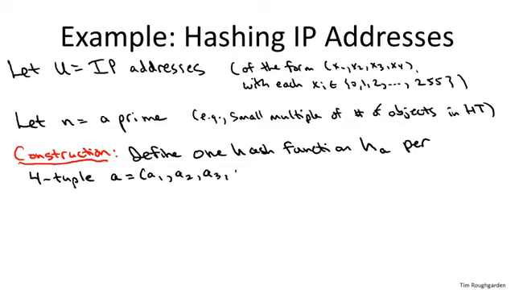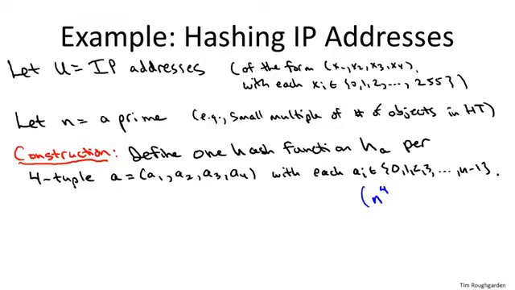And all of the components of A are integers between 0 and n minus 1. So they're exactly in correspondence with the indices of the buckets. So if we have 997 buckets, then each of these AIs is an integer between 0 and 996. So it's clear that this defines a whole bunch of functions. In fact, for each of the 4 coefficients, so it's 4 independent choices, you have n options. Okay, so each of the integers between 0 and n minus 1 for each of the 4 coefficients. So that's fine. I've given a name to n to the 4th different functions, but what is any given function?